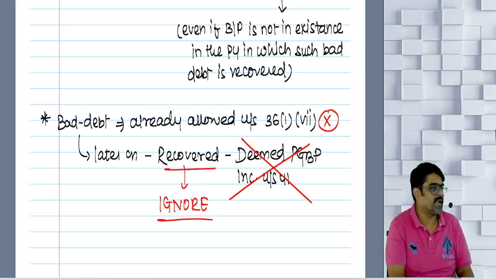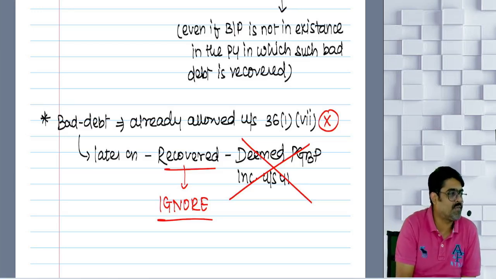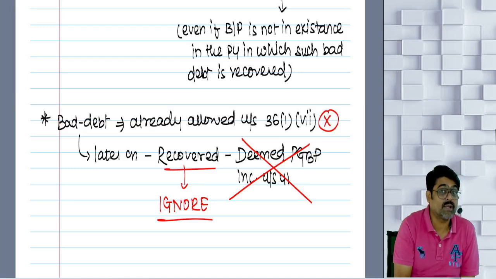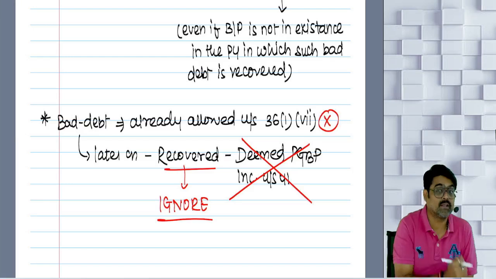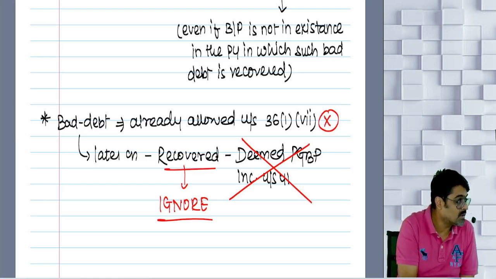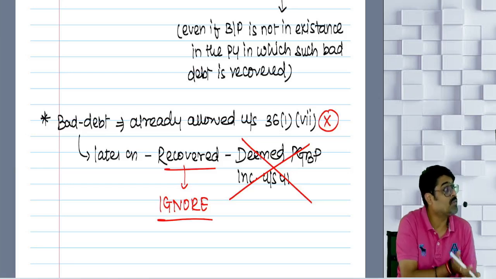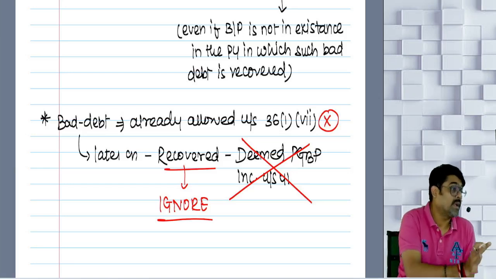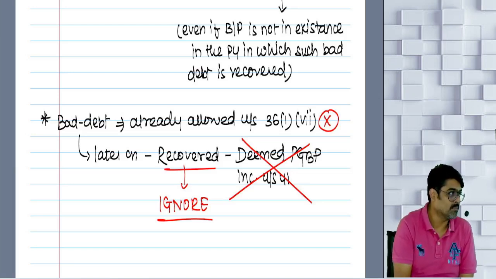This year that recovery will be taxable as your deemed PGBP income, even if this bad debt is recovered for a business which is no more in existence. So the business which is no more in existence in this year, for that business the recovery is done in this year. Will it make any difference? No. It is not required that the year in which the bad debts are recovered, in the year of recovery, the business should also be in existence. It is not required for any of the deemed PGBP income.